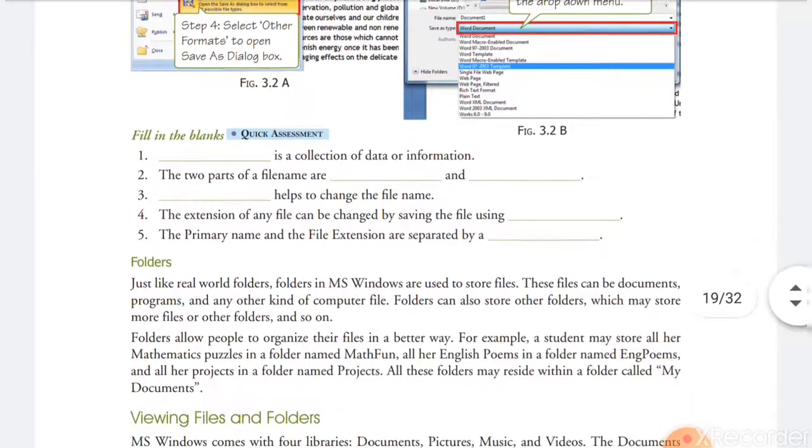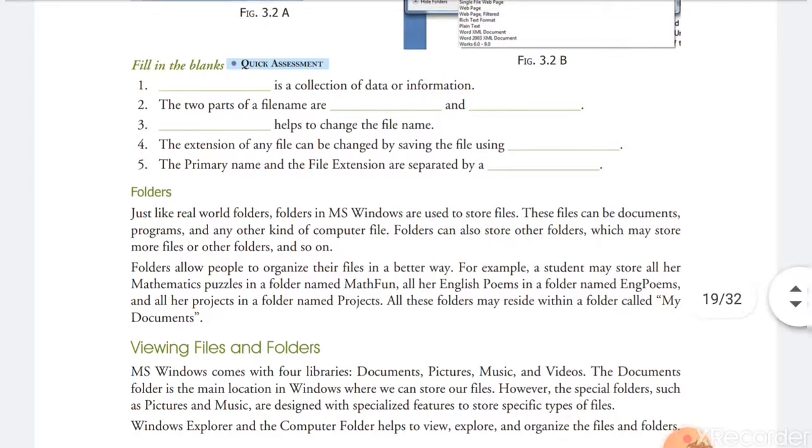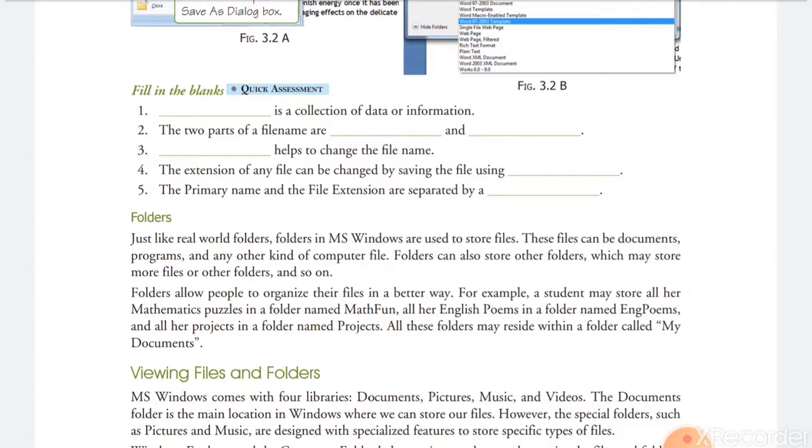Next, fill in the blanks. Some questions are given on the above topics that we have learned. Fill in the blank: blank is a collection of data or information. What will be here? File is a collection of data or information. Understood? Second, the two parts of a file name are primary and extension.